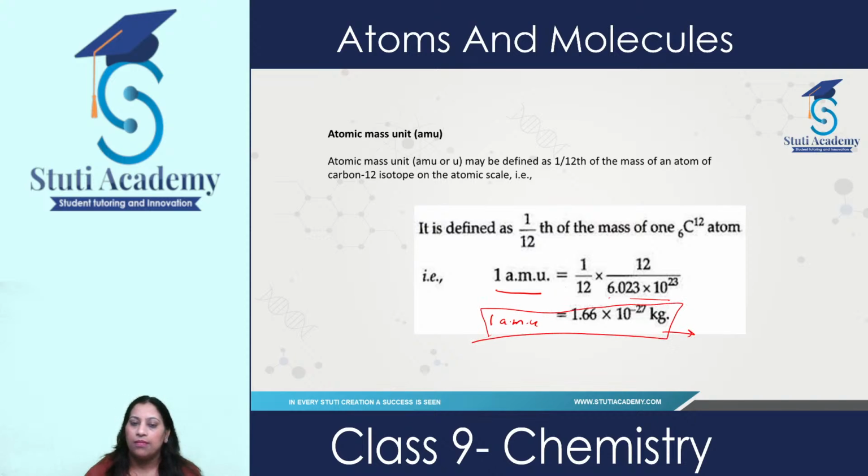Generally this is equivalent to the mass of a proton or neutron. So 1 AMU, 1 atomic mass, is equal to this much in kg. Just remember this one.